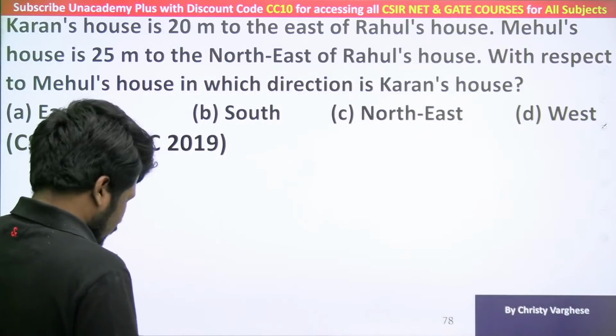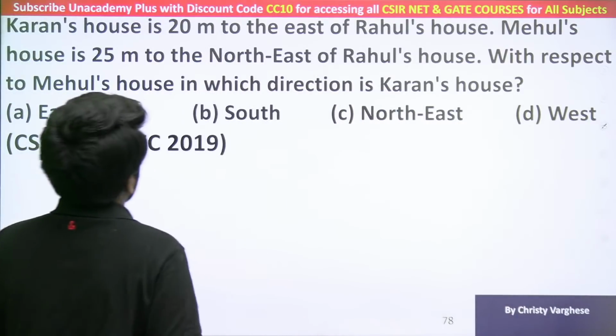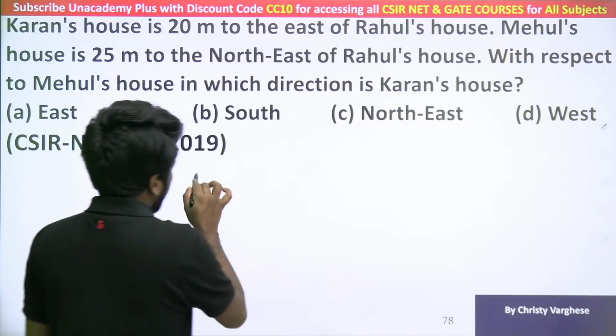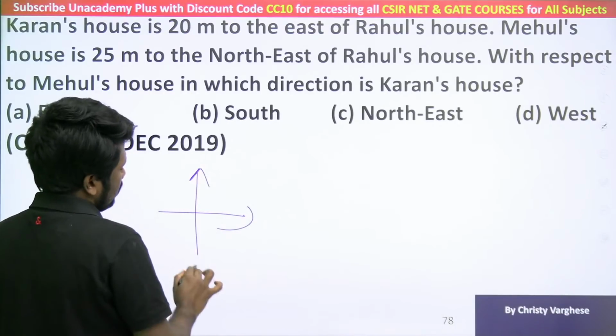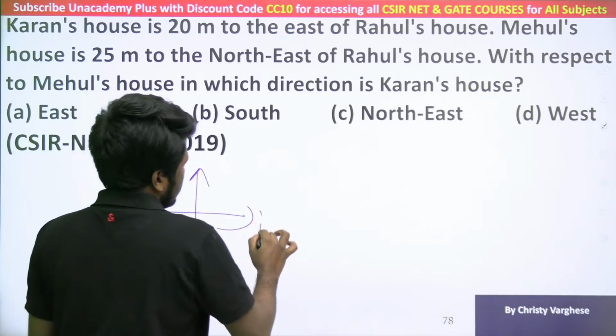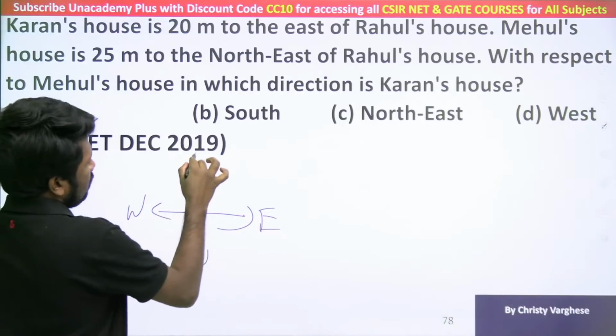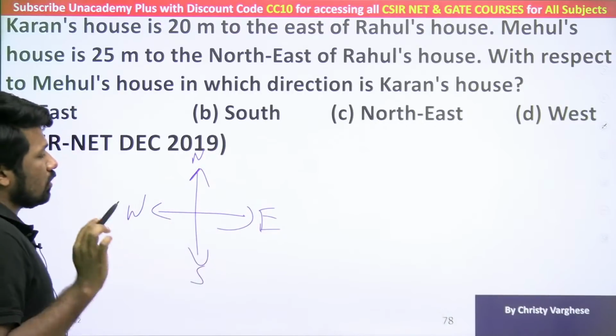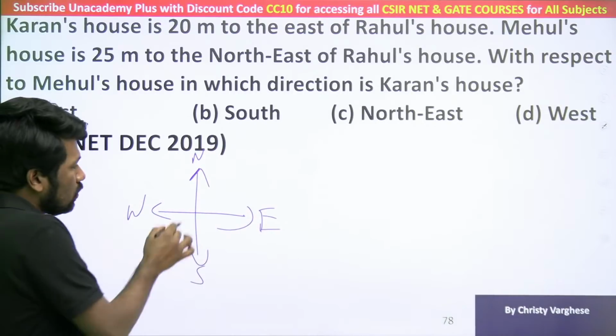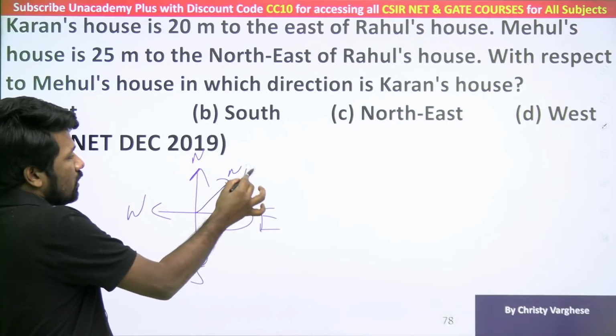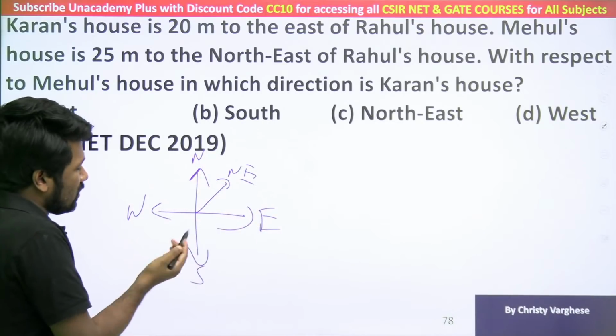Okay, many of you got it right, very good. So Karan's house is 20 meter to the east of Rahul's house. For a distance and direction chapter question, the basic theory is you should be clear which is east direction, which is west direction, which is north direction, which is south direction. Not only that, you should be clear which is northeast direction. North and east in between is northeast, very simple.